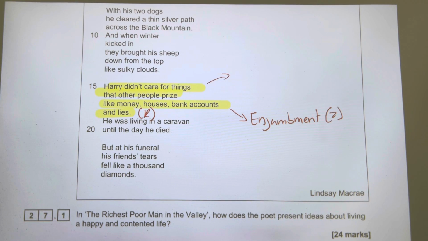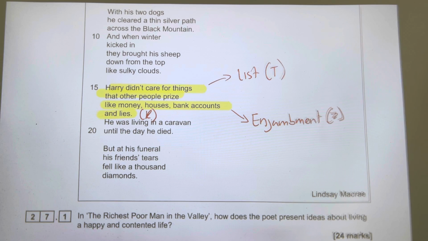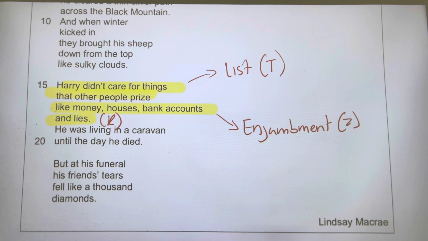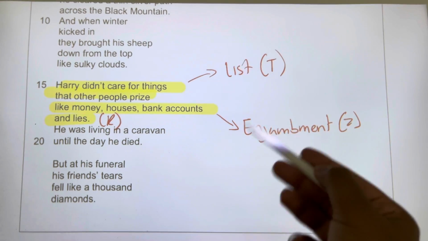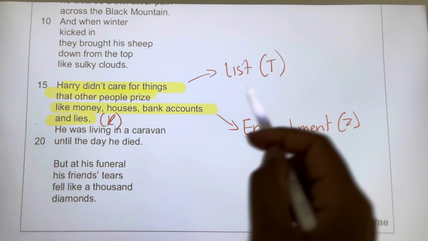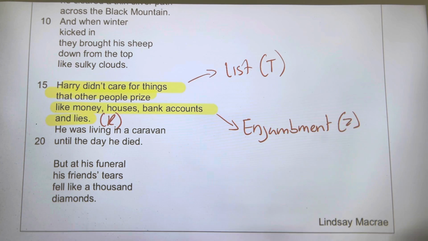And when I talk about my technique, guys, I will be talking about a list. That will be my technique. And it's the idea, guys, that Harry really didn't care about things. He didn't care about money. He didn't care about houses. He didn't care about bank accounts. He didn't care about lies. It's a never-ending list. And this idea is further reinforced by the lack of pausing, because it goes on and it goes on and it goes on.